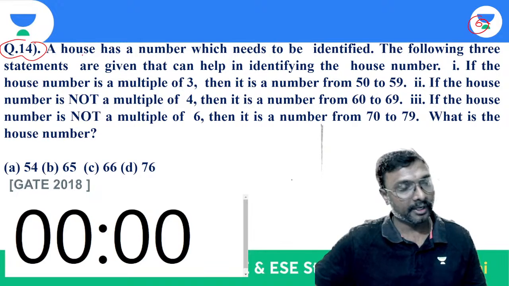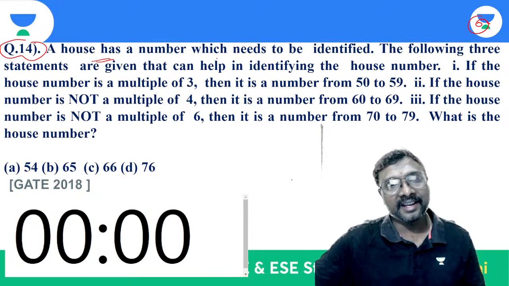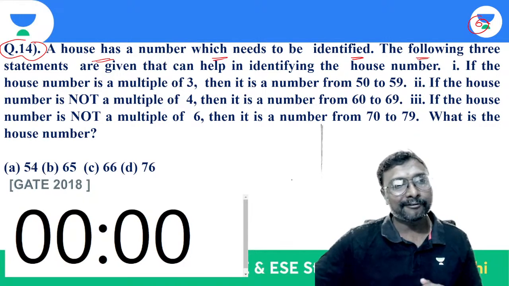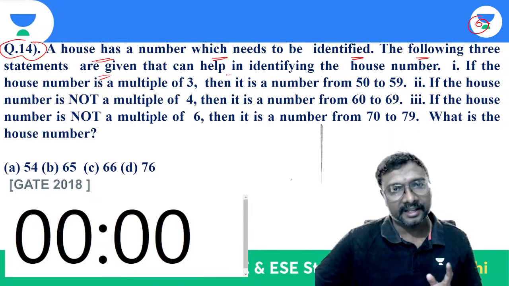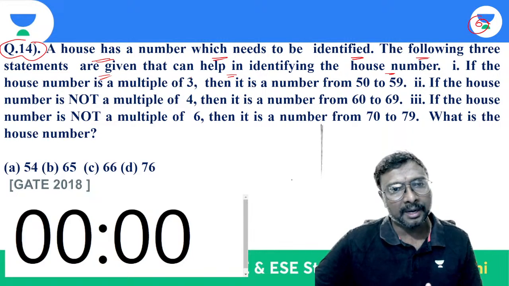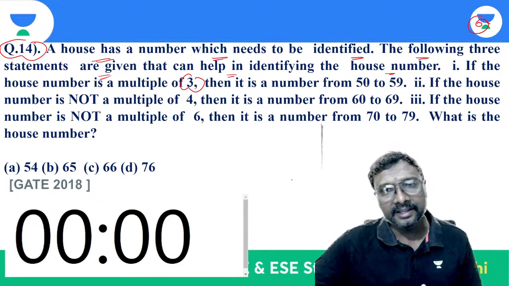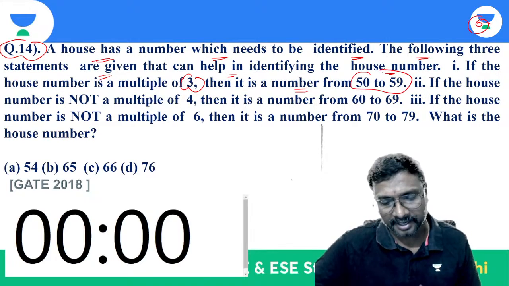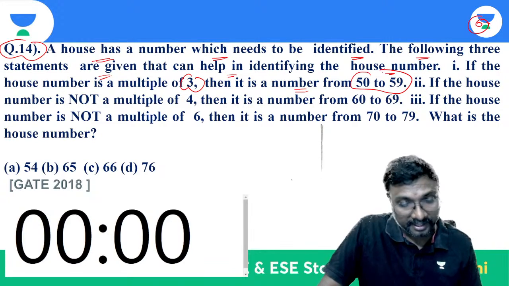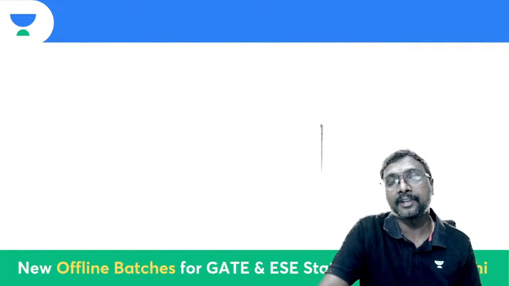This is question number 14. A house has a number which needs to be identified. We need to give the house number. The following three statements are given that can help in identifying the house number. If the house number is a multiple of 3, then it is a number from 50 to 59. So if it is a multiple of 3, it must be between 50 and 59.